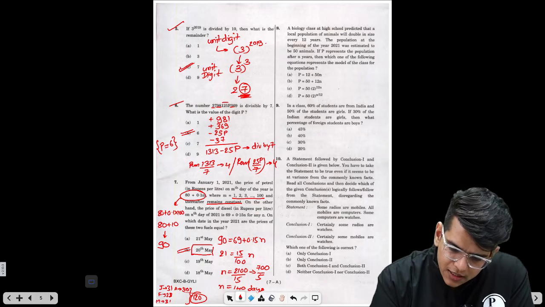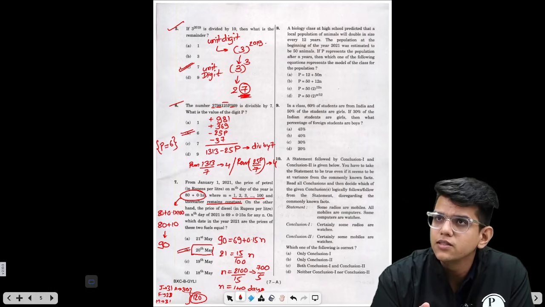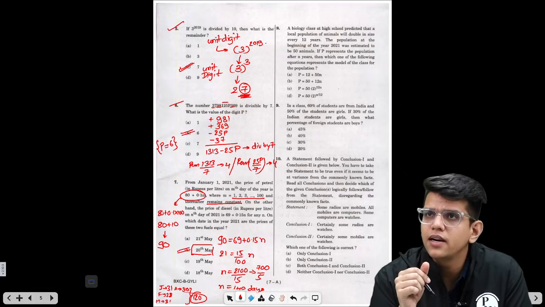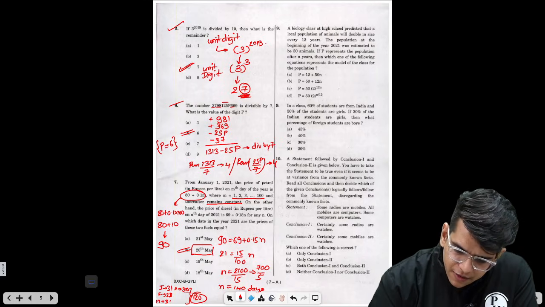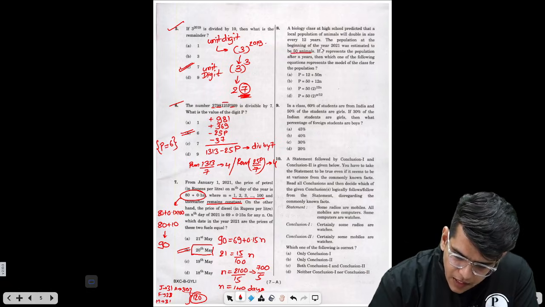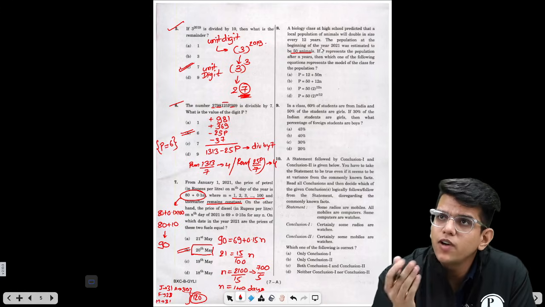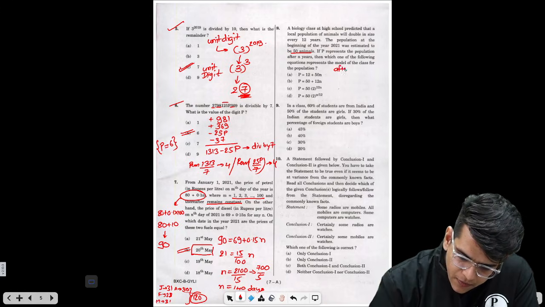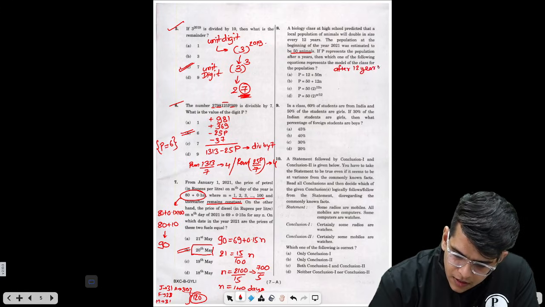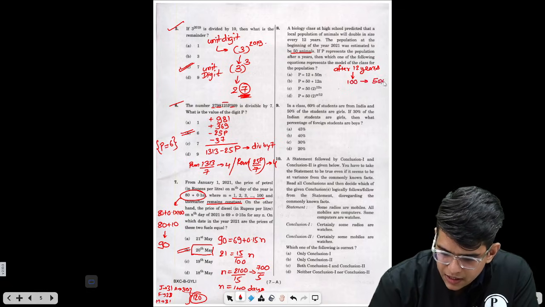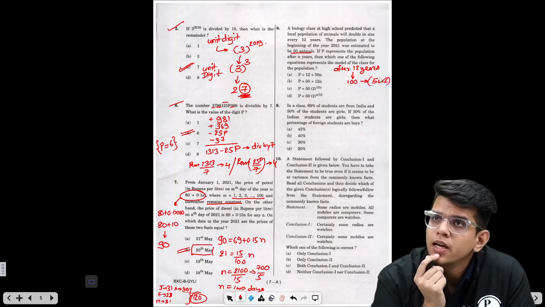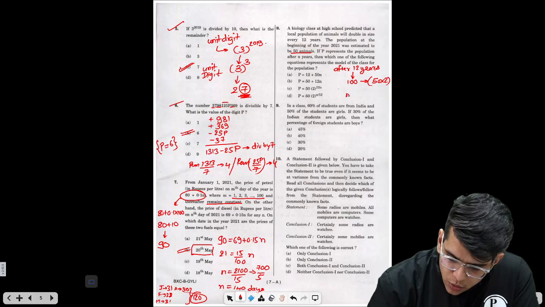A biology class at high school predicted that a local population of animals will double in size every 12 years. That means if the population today is 100, it will double to 200 in 12 years. In the first instance, it is given that in 2021, there were 50 animals, right? So after 12 years, the population will be how much? 100. Double of the initial 50, it will double to 100. Now, when putting n equals 12, you should get the value as 100.